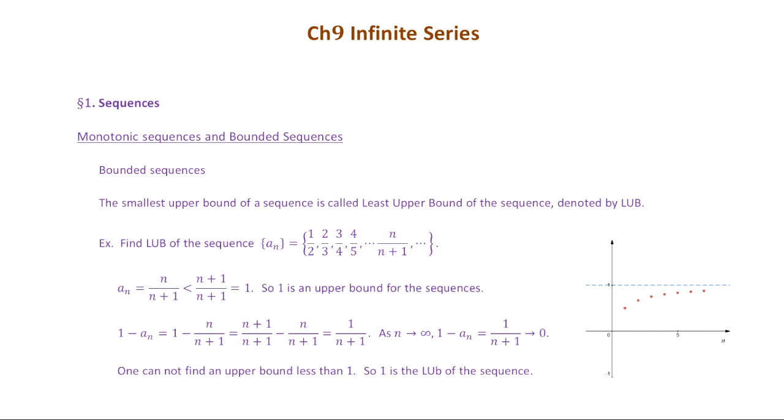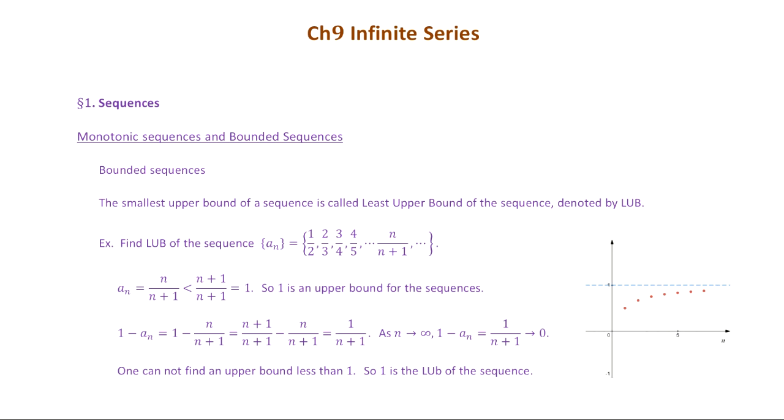So you get n plus 1 minus n, which is 1 on the top, and n plus 1 at the bottom. So when n becomes large, this n plus 1 becomes large, so the whole thing, 1 over n plus 1, becomes smaller. Especially when n approaches infinity, 1 over n plus 1 approaches 0.